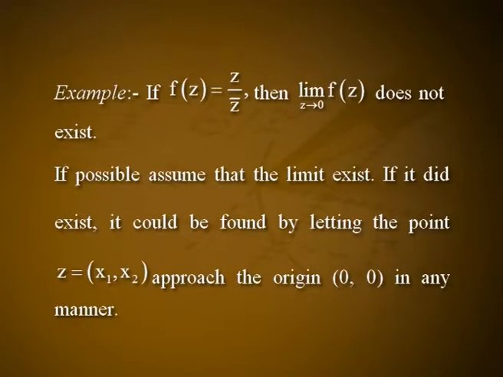Note that the symbol z tending to z naught implies that z is allowed to approach z naught in an arbitrary manner, not just from some particular direction. The next example emphasizes this. Consider the function f of z is equal to z by z bar. Then limit z tending to 0 f of z does not exist. If possible, assume that the limit exists. If it did exist, it could be found by letting the point z equal to ordered pair x, y approach the origin 0, 0 in any manner.